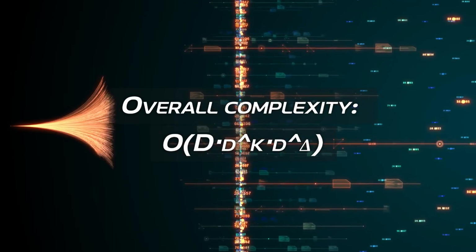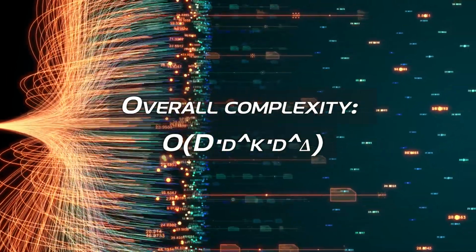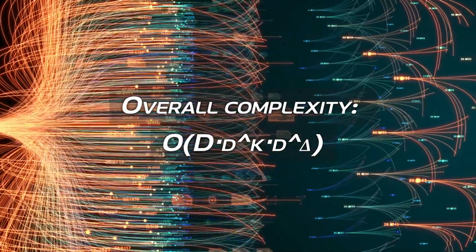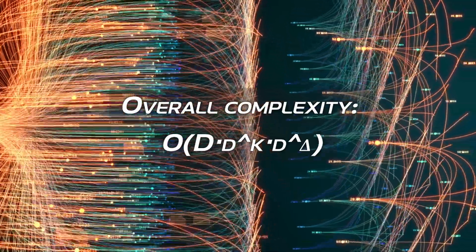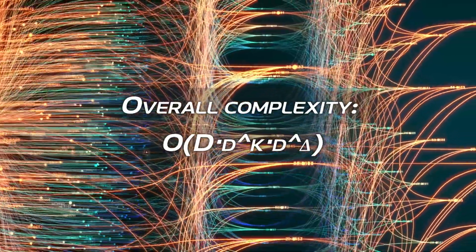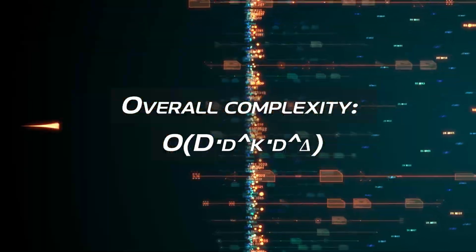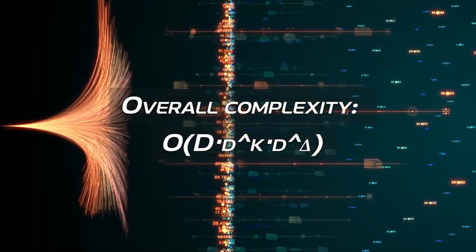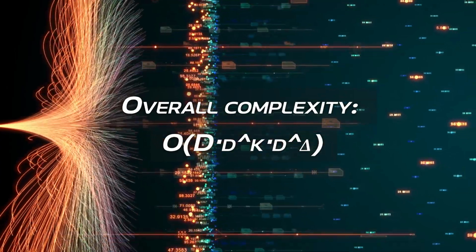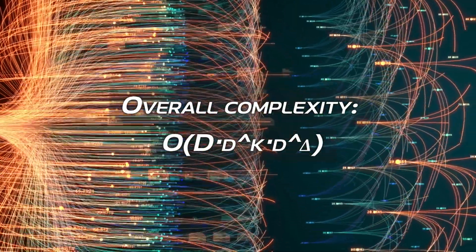Combining these, the overall complexity to compute embeddings for a node subgraph, including a readout operation, which summarizes graph information, is O(D·D·K·D^D). Importantly, when techniques like neighborhood sampling are used, where only a small subset of neighbors are considered at each step, D^D becomes a small constant, significantly reducing the computation cost and making the algorithm more efficient.